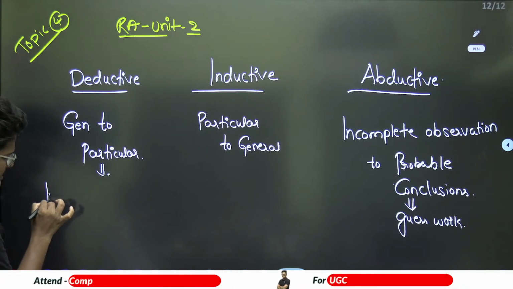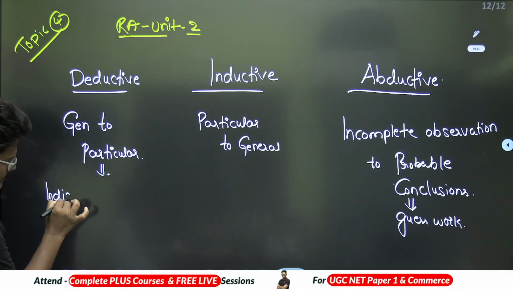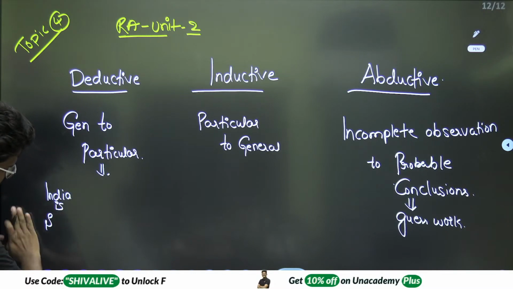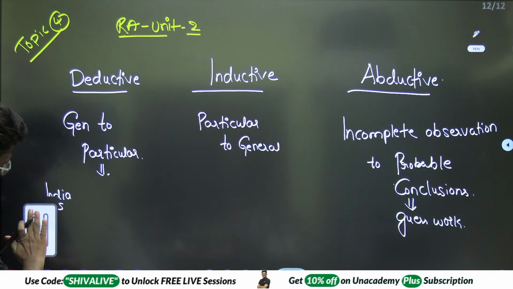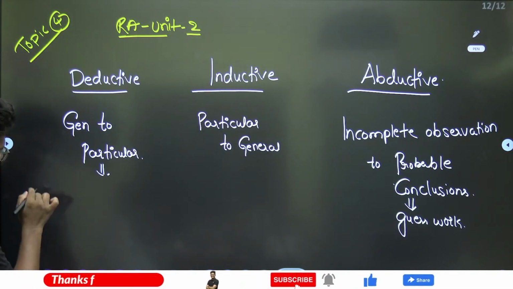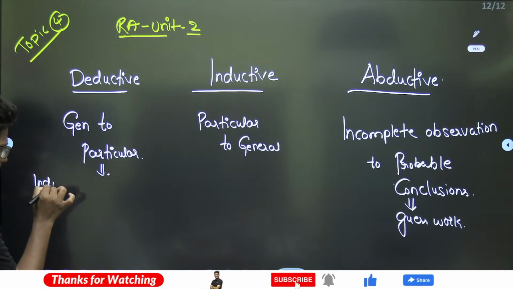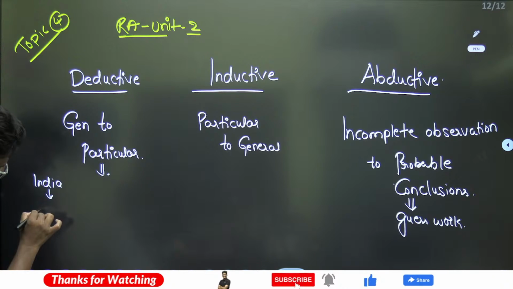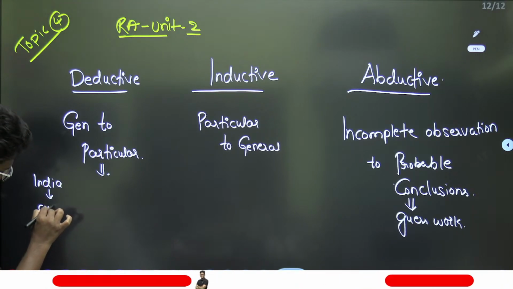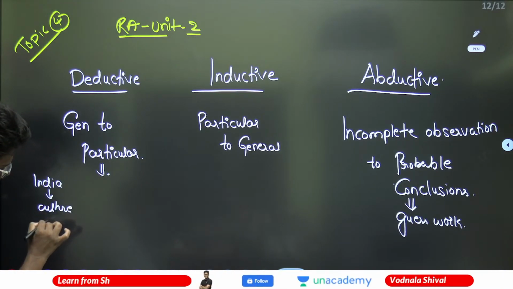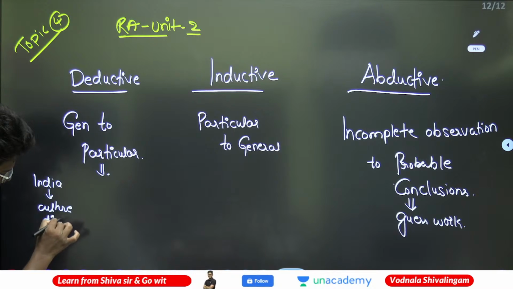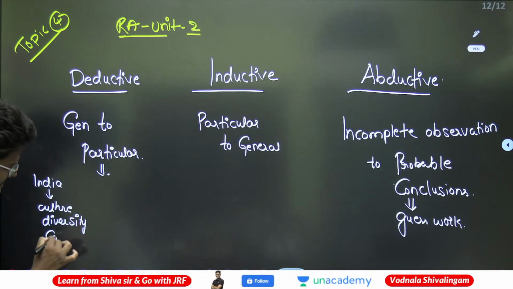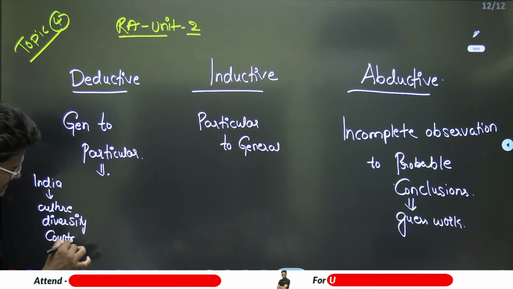If India is a cultural diversity country, different cultures are there in India.